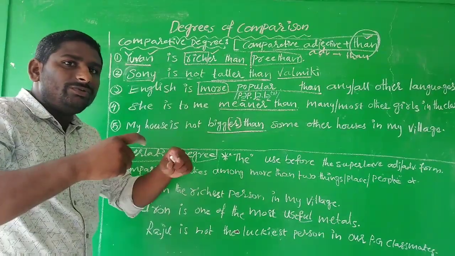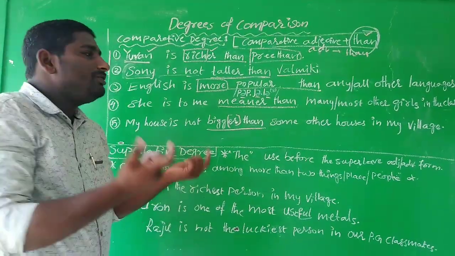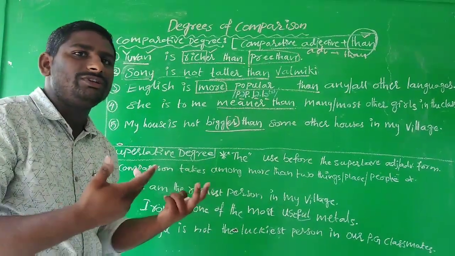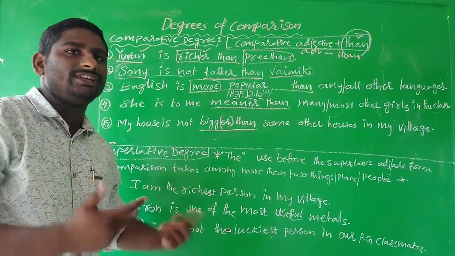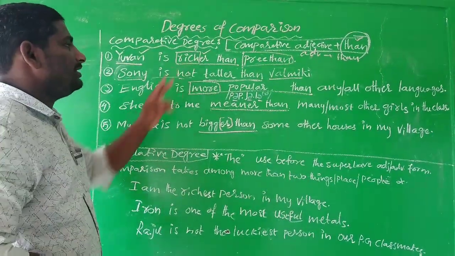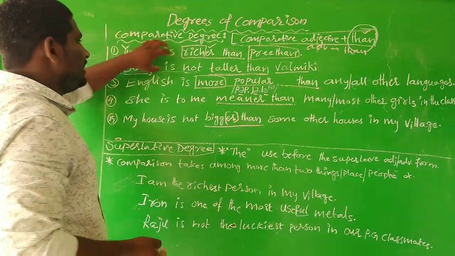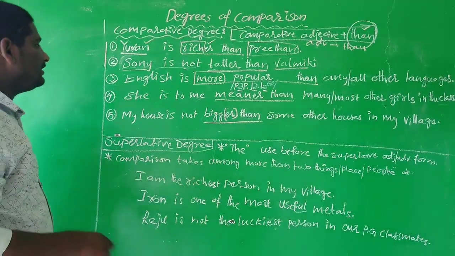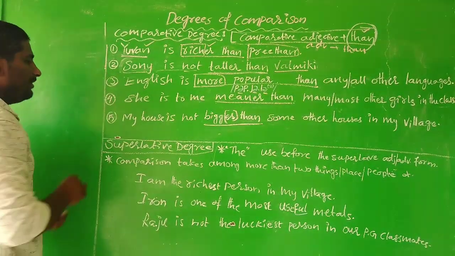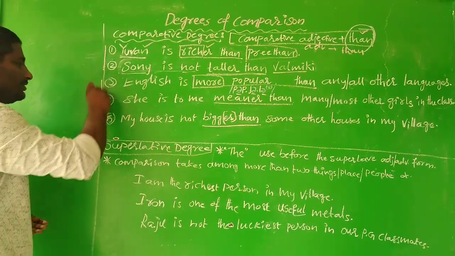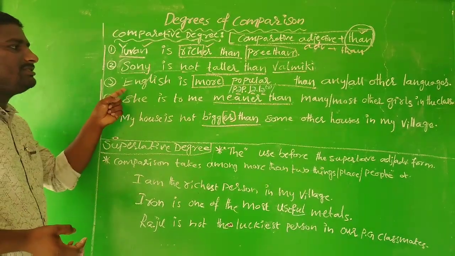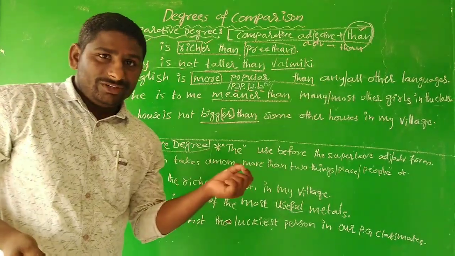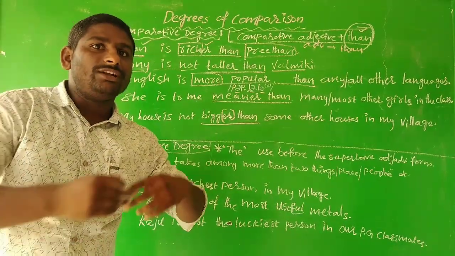So two different persons. This comparative degree is used to show the differences between two persons or two places or two things. So it is possible with this kind of statements. But if you come to another set of sentences given in three parts, if you observe these three sentences, the comparison may not be taken between two persons but more than two persons.